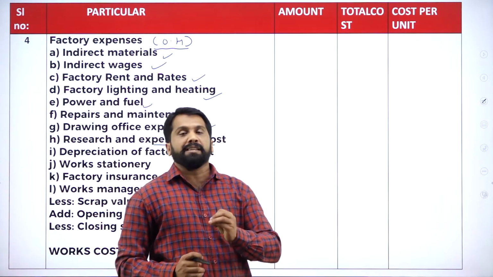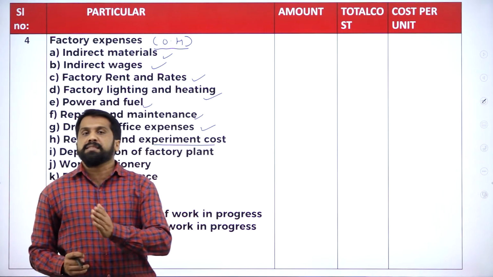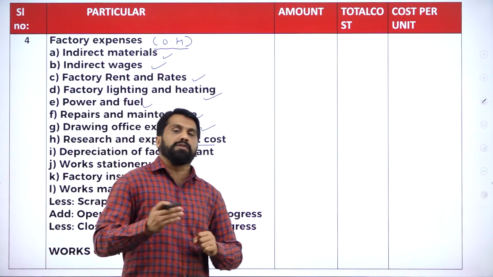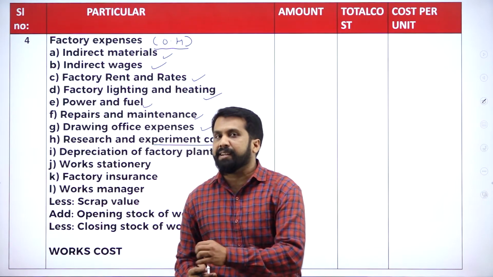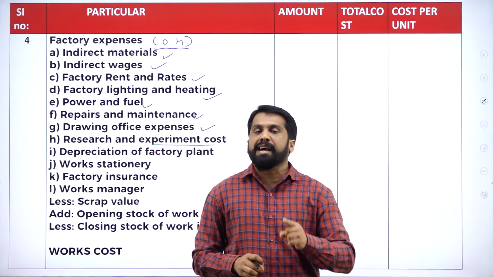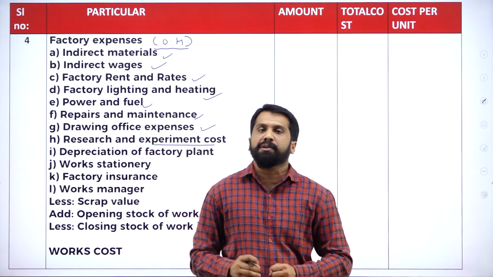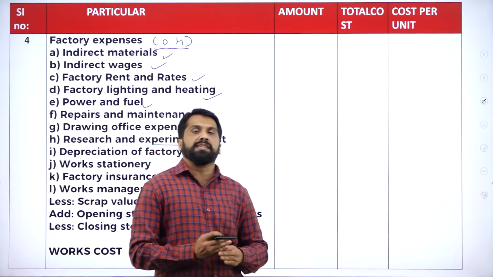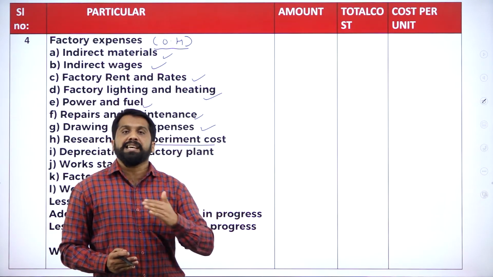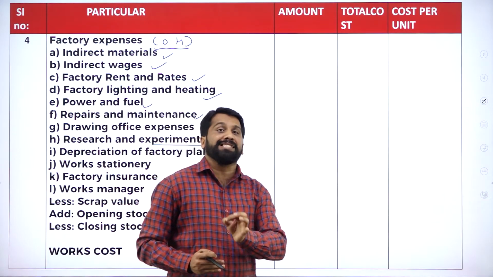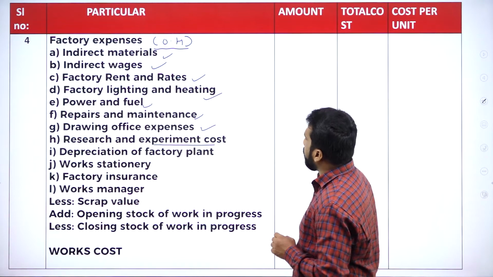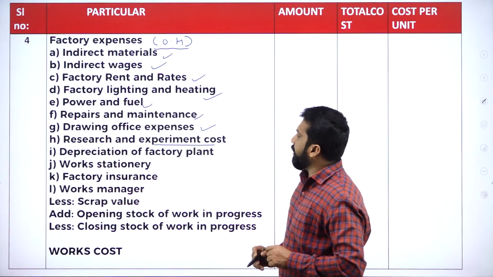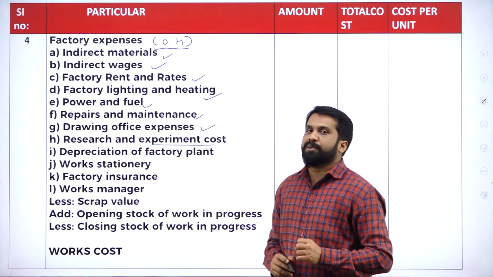Like Samsung 2, Samsung 3, Samsung 4, Note 4, Note 5, Note 6, Note 7, 8, 9, 10. Now we are at Samsung Note 20. So every 6 months or 1 year, there is an improvement. They will do research and they will invent new things. That is called research and experiment cost.